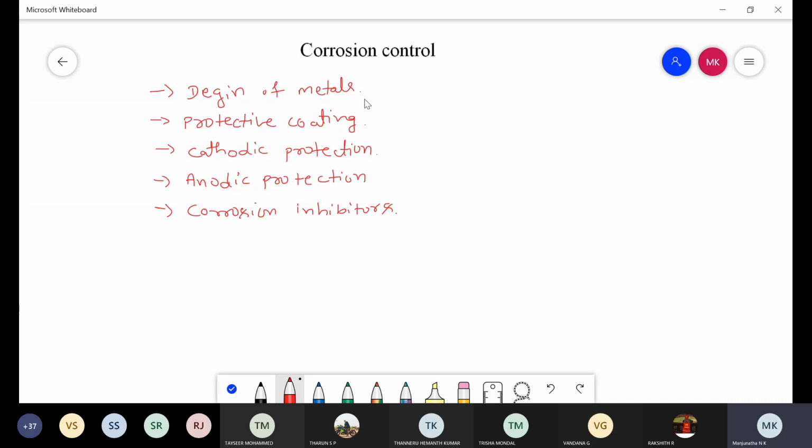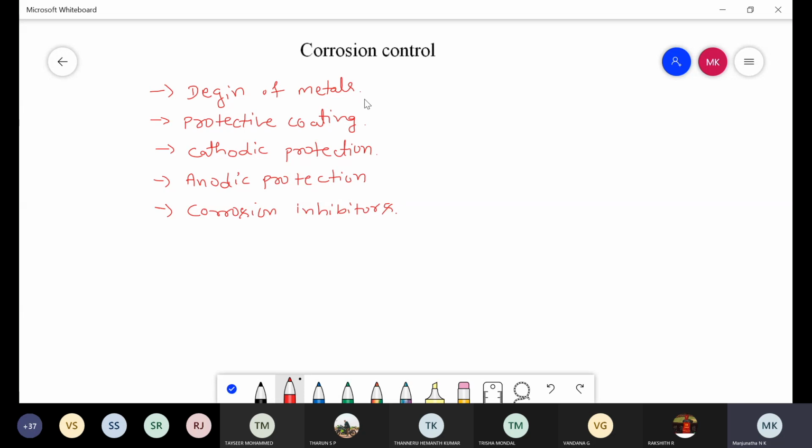Whatever metal we are observing, while subjecting it to the fabrication process, if it is designed in a proper manner by using metals having high electrode potential rather than low electrode potential metals, and the metal is fabricated without any bending portion or stressed portion, the corrosion of the metal is prevented.